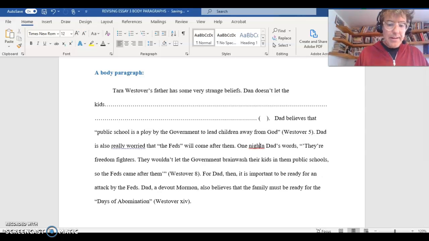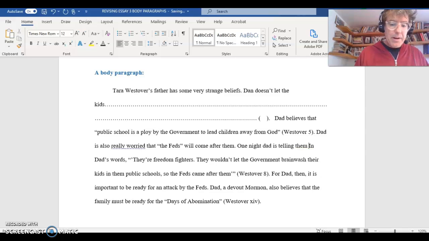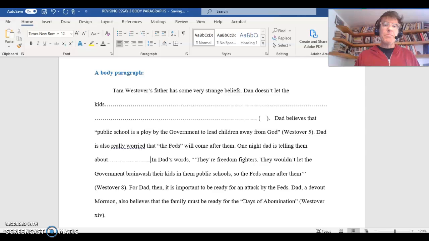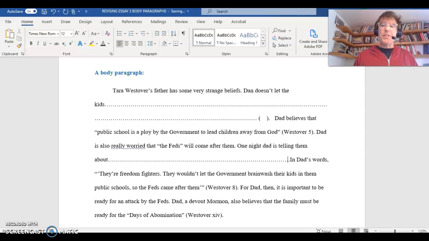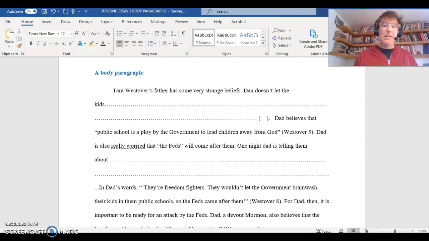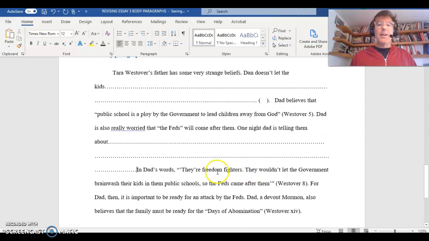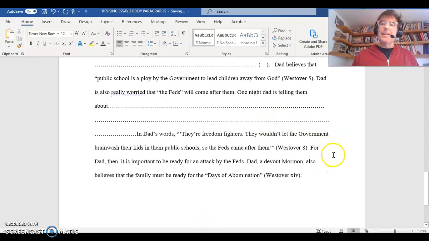One night, Dad is telling them about these people, and I'm just going to put in a bunch of information, blah, blah, blah. Okay. So now, when I get to this quote, it's going to make sense because I've told you who they is, and I've given a little setup. Okay? All right. So let's keep going.